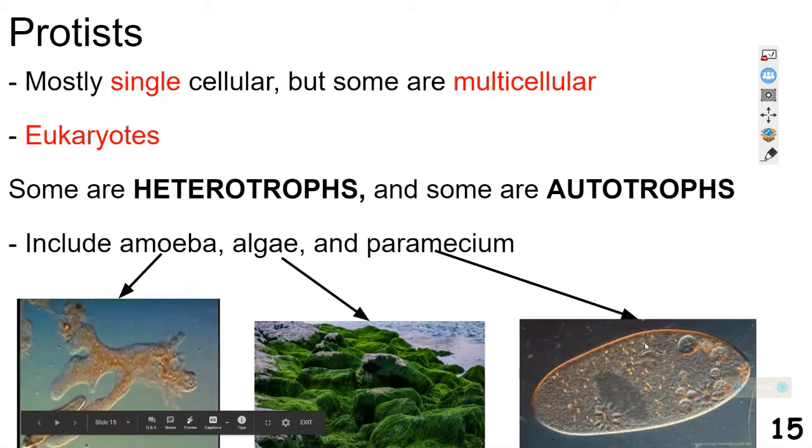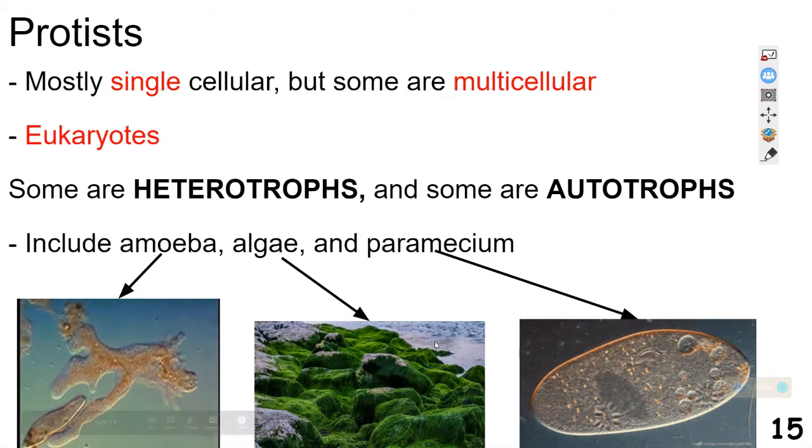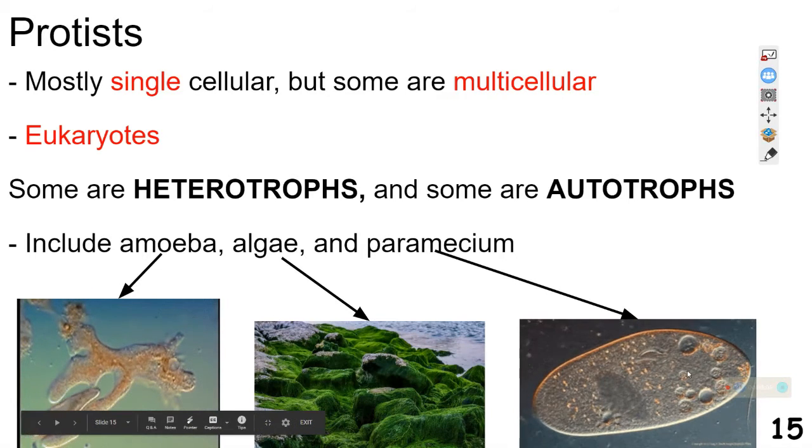And then on the right here would be a paramecium. And a paramecium is single cellular. An amoeba is single cellular, so these are both eukaryotes, but single cellular. You've got algae here that would be your multicellular. But these parameciums are also heterotrophs.